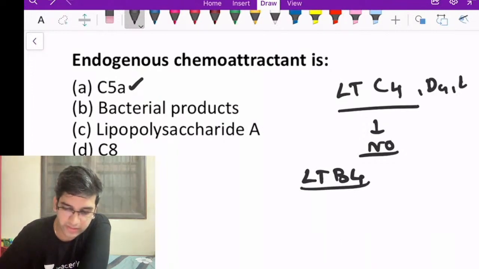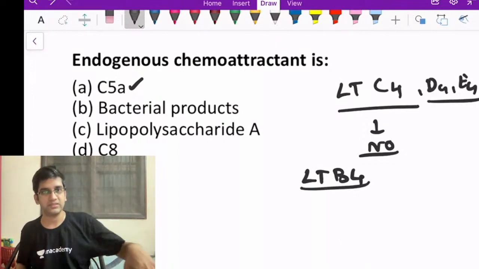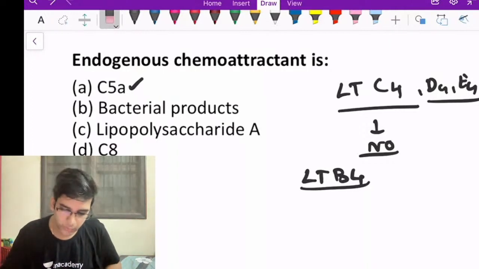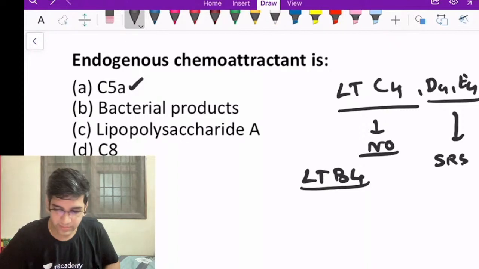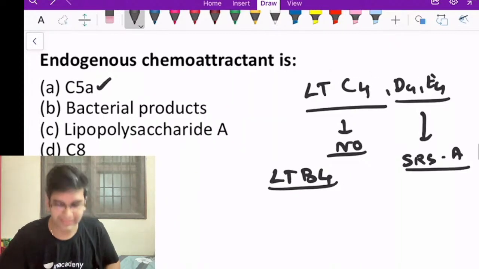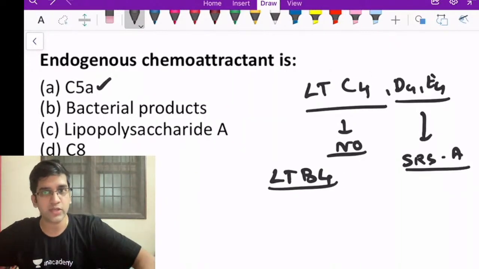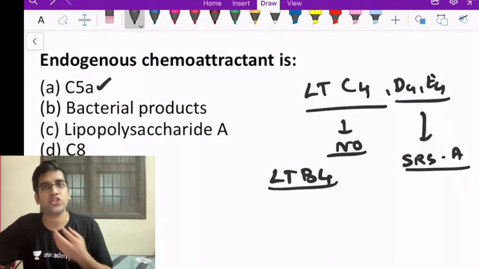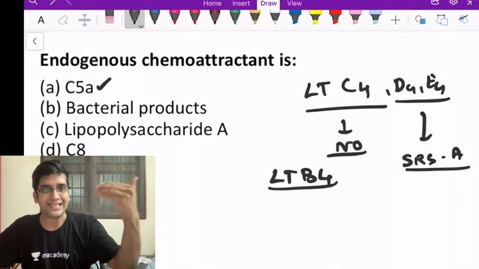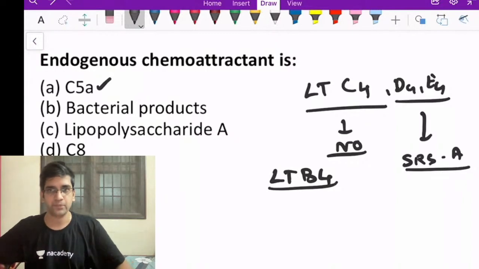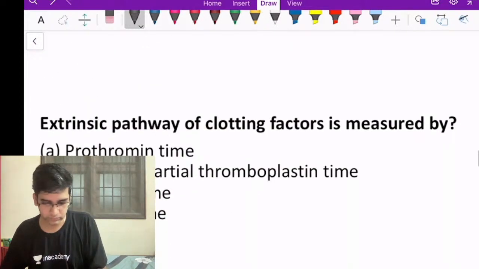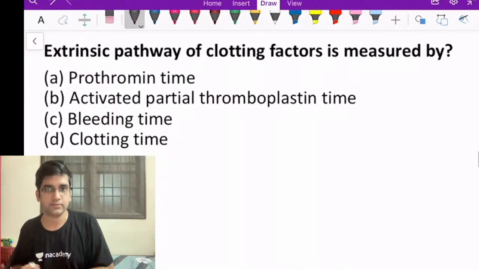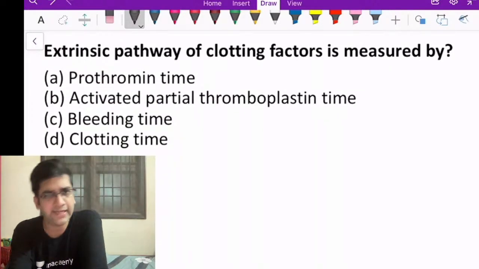C4, D4, E4. What do we call them? This combination of C4, D4 and E4, we have a specific name for them. We call them slow reacting substance of anaphylaxis, which will cause bronchospasm and increases my vascular permeability, right? Okay, great. Okay, next one. Interleukin 8 is also, yes, it's also a chemoattractant.